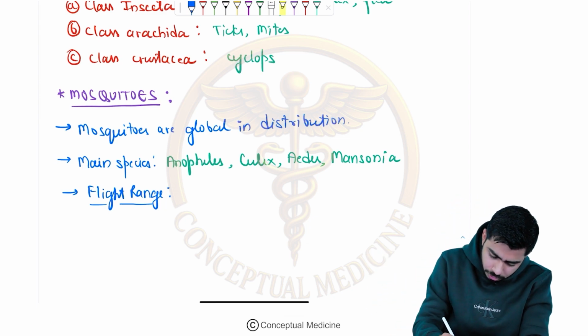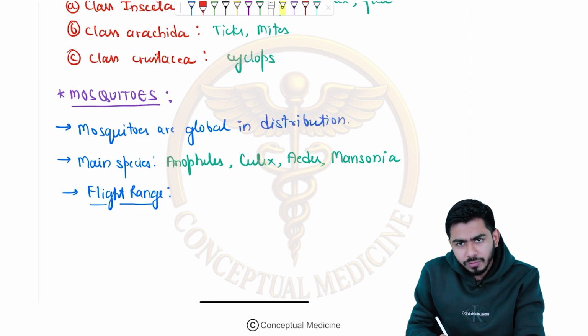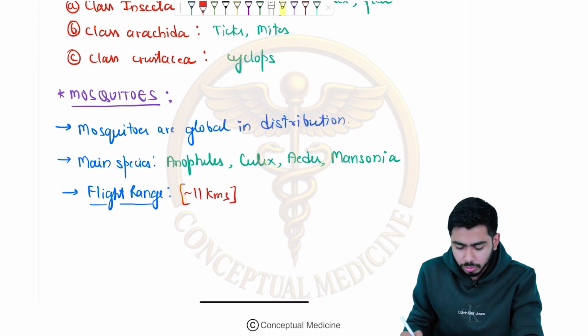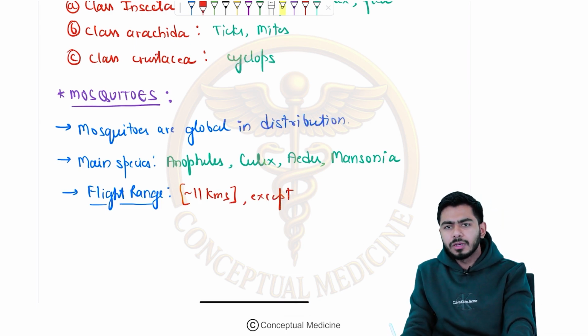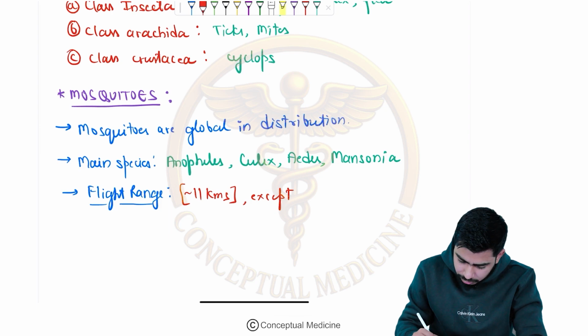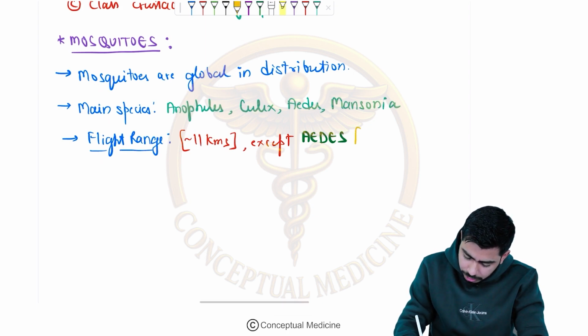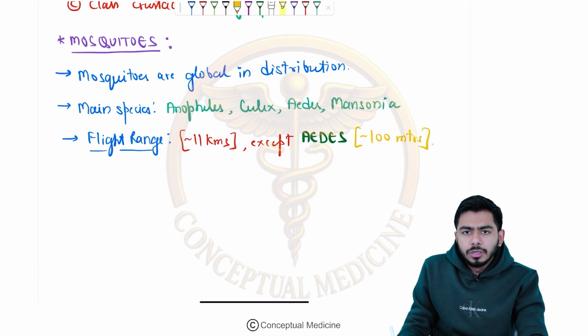So over here, the question is very easy for us, that usually the range of the mosquitoes is approximately 11 kilometers. That is the range for all the mosquitoes. But there is an exception over here, and these exceptions are very favorite for the examiner. So except, that is the Aedes mosquito. Except which mosquito, guys? Aedes mosquito. Aedes mosquito has how much range? That is around 100 meters, right? So we have covered that MCQ as well, right?